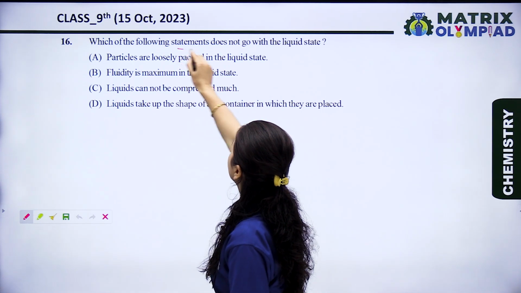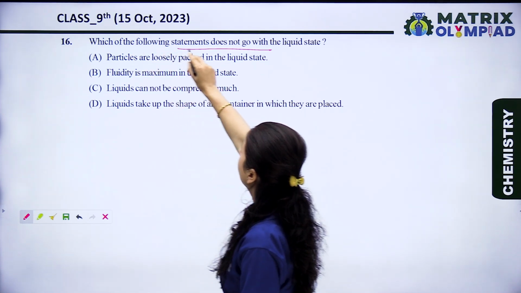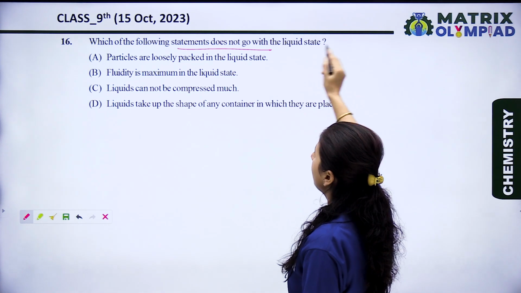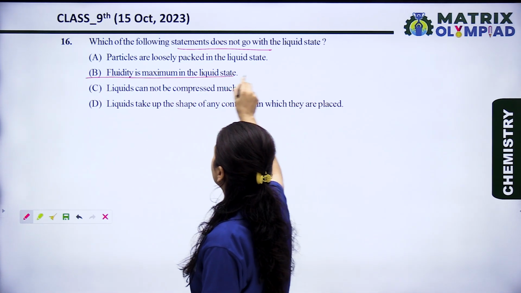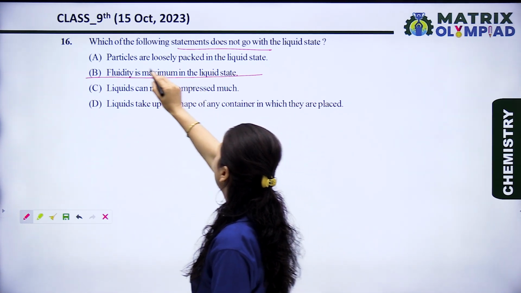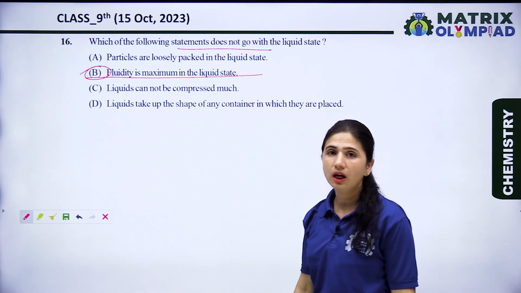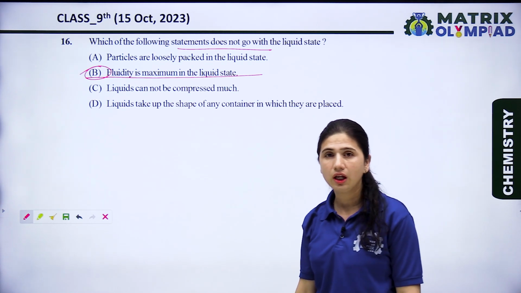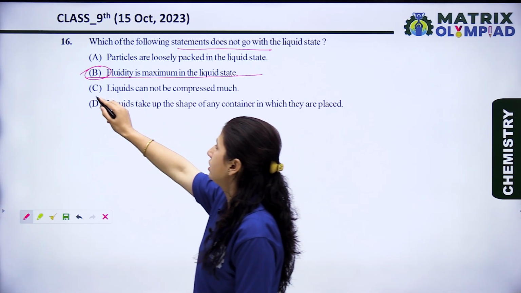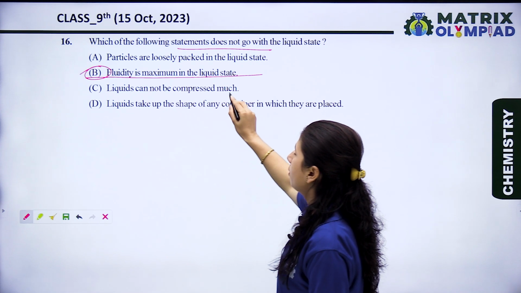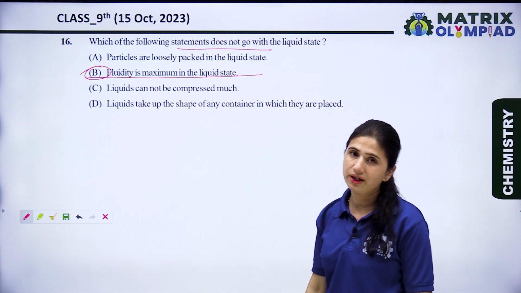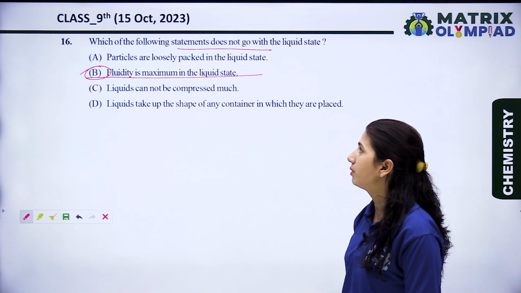So the question asks which of the following statements does not go with the liquid state. This statement does not go with the liquid state, because fluidity is maximum in the gaseous state, not in the liquid state. Now let's see option C. Liquids cannot be compressed much. This is a right statement. Liquids cannot be compressed much.